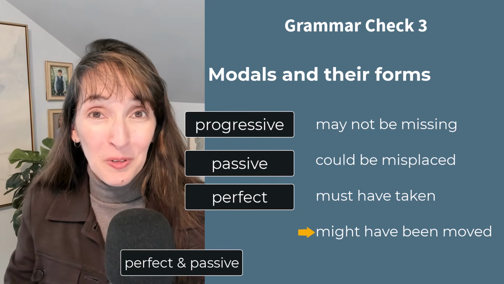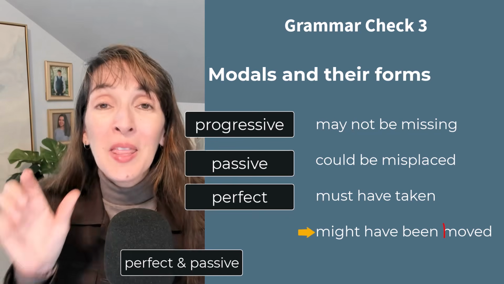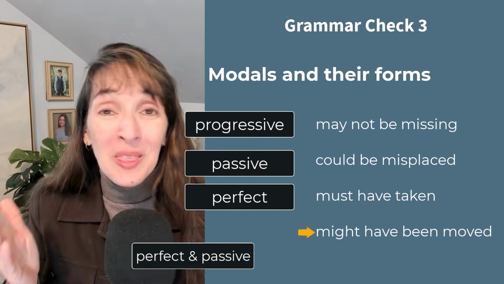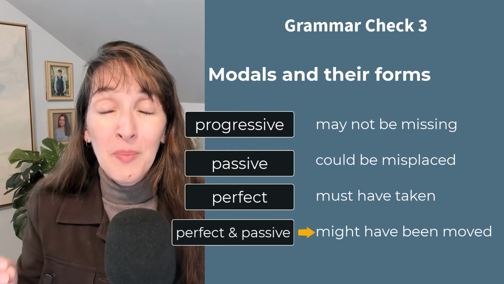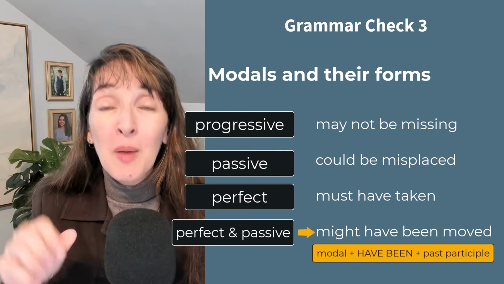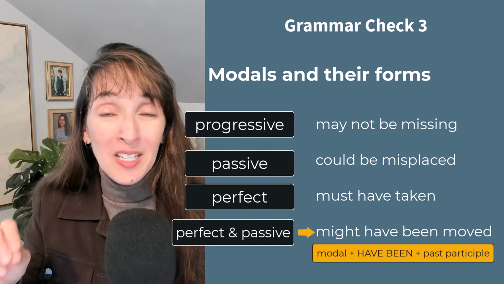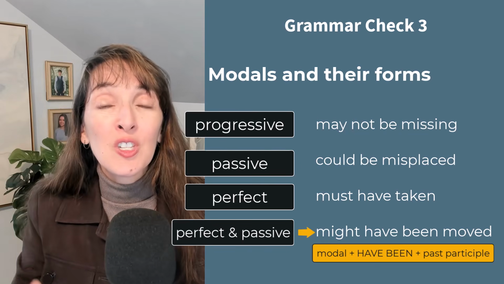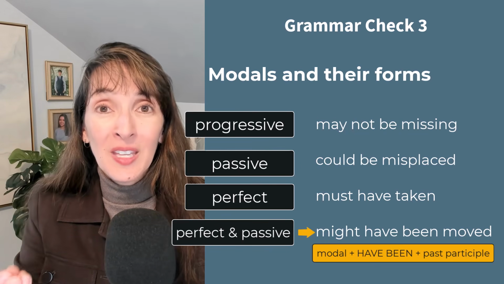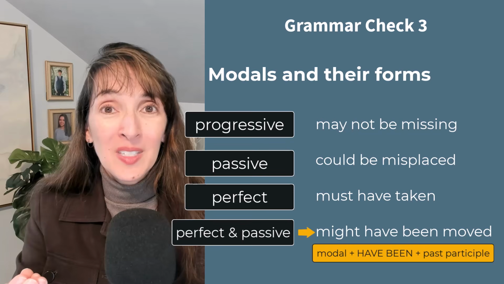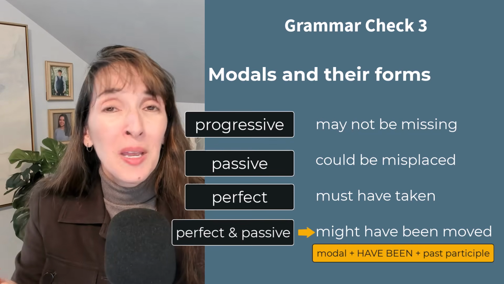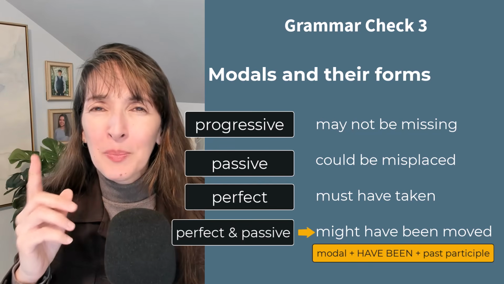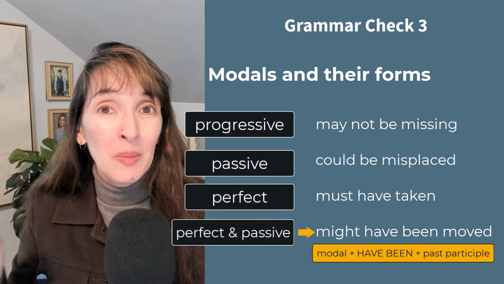Might have been moved. We have 3 helping verbs. The main verb is moved. What is this? It's a perfect modal in the passive voice. Might have been moved. So might, modal verb, plus have been, plus the past participle. So we're talking about something in the past, and we're shifting the focus to whatever received the action, the objects, the keepsakes. The objects were moved. We're not sure, so we're expressing a degree of certainty. Perhaps, maybe, they might have been moved.